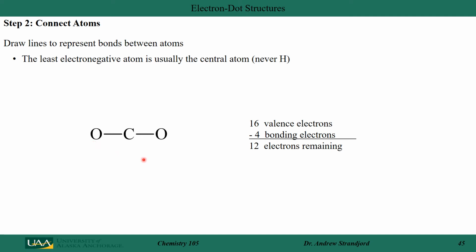We still need to keep track of all of our electrons. Together, all of these atoms brought in 16 valence electrons. I have now used 4 of them to create a bonding between the carbon and oxygen. So I still have to account for 12 more electrons that I need to place around these atoms here.